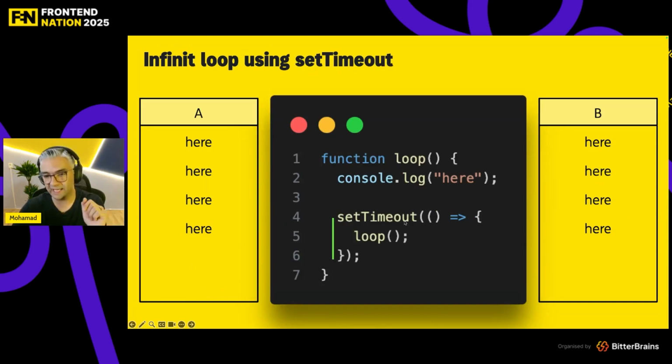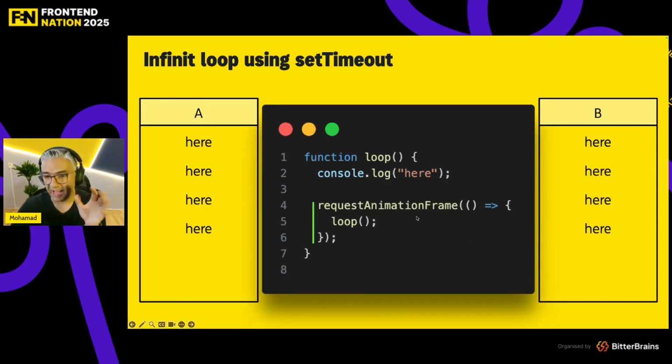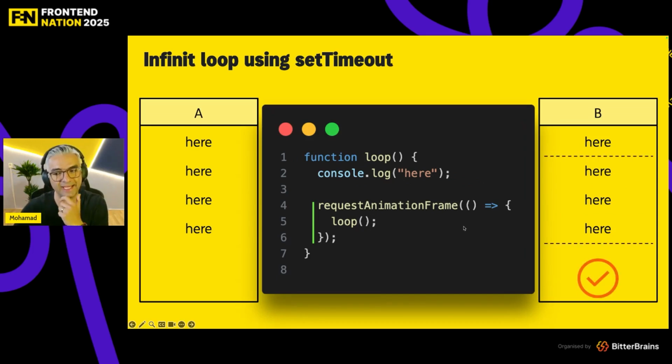You can do the same with set timeout. In this case, the answer would be B, because you're going to get one render after each timeout callback. And we have another function, requestAnimationFrame. requestAnimationFrame is somewhat like set timeout. It's going to get renders, but in a different way. I'm going to tell you why.